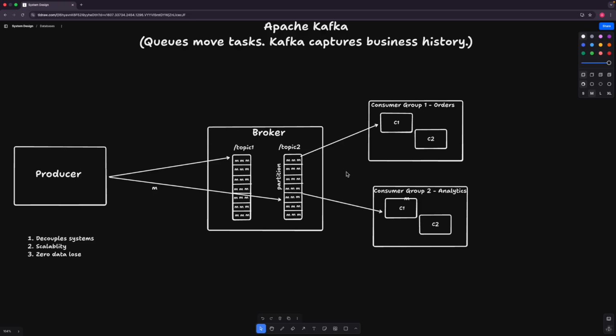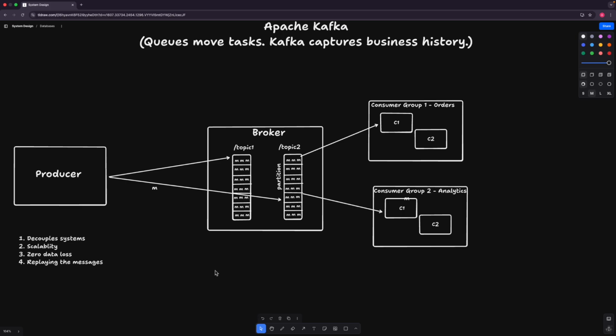So with this, the database will not get overloaded, API timeouts will not be there, and customer satisfaction will be there. So at the end, we can provide the best user experience when we have such a resilient system. Okay, so the next major advantage we have is replaying the messages.